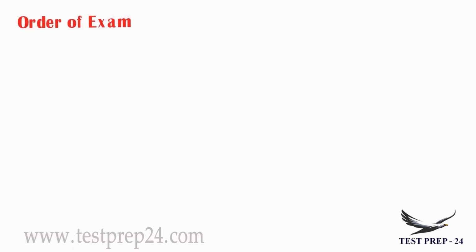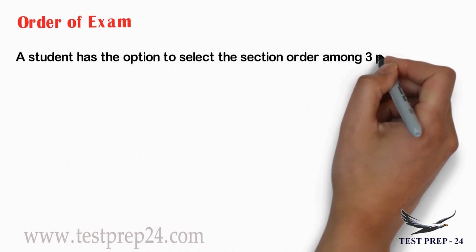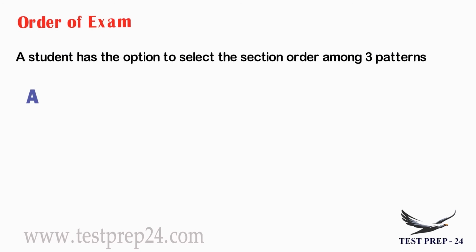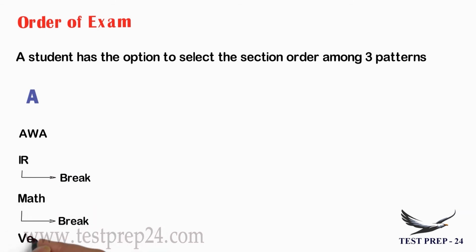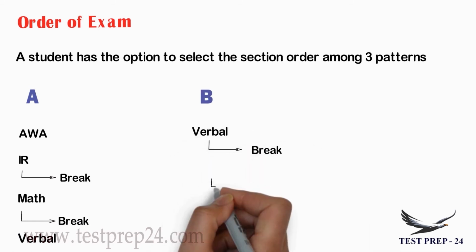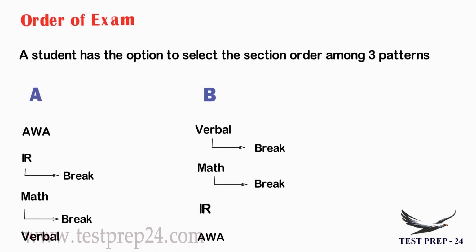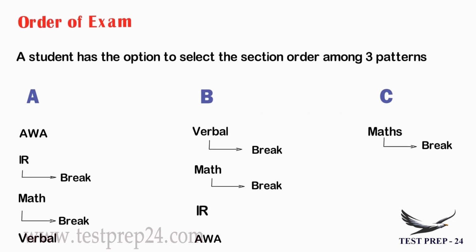Order of the exam. A student has the option to select the section order among 3 patterns as per his preference. First option is he can go for AWA, then IR, then math, and then verbal. Or the second way, verbal first, math second, IR third and AWA fourth. Or he can choose math first, verbal second, IR third and AWA fourth. So these are the 3 options available for a student while taking the test.